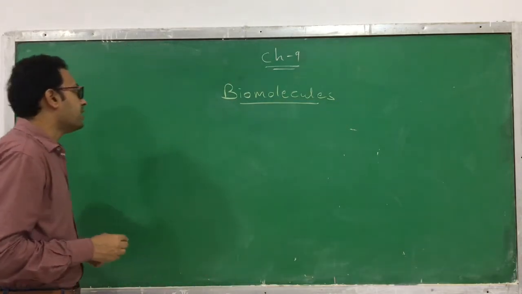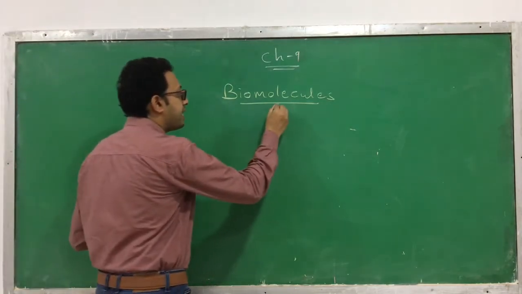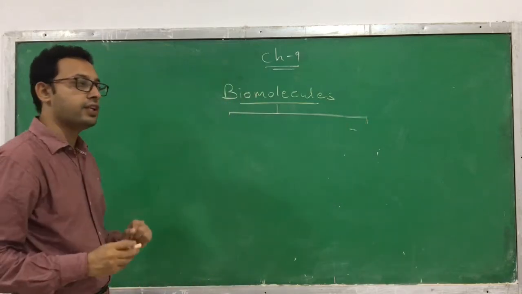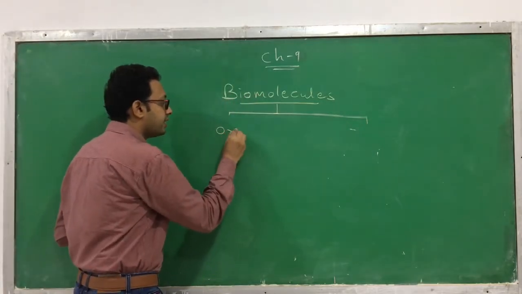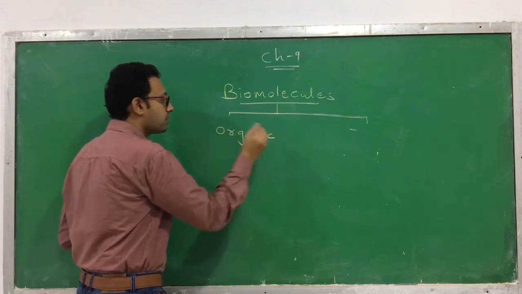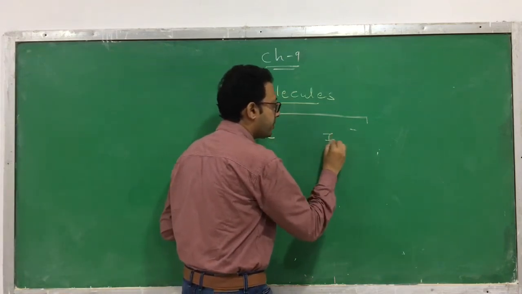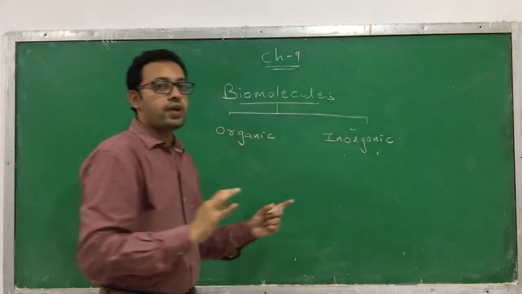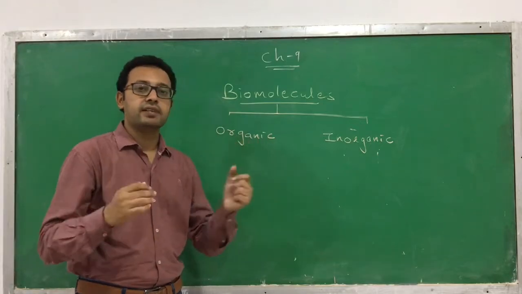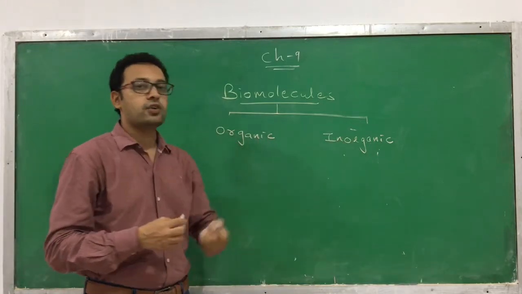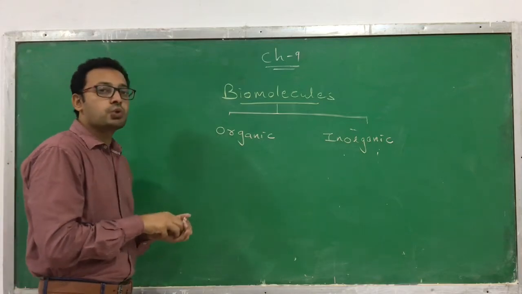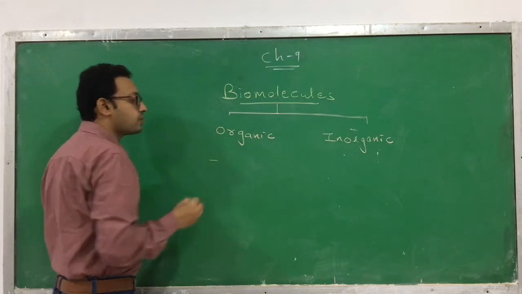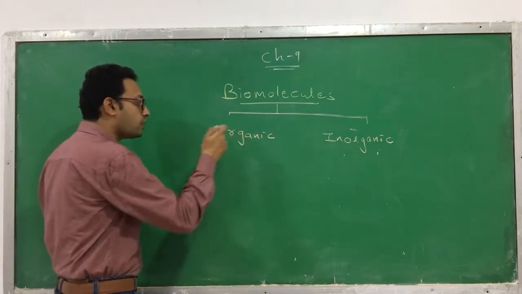Usually the compounds that you can find in a living organism can be categorized into two types. The first category is called organic compounds, and the second category is inorganic compounds. Two varieties of biomolecules you can find in a living system: organic and inorganic compounds. Which are the usual organic compounds you can find in a living organism?